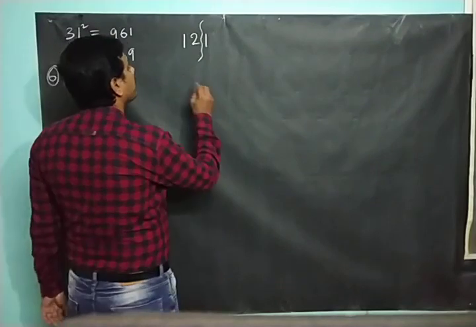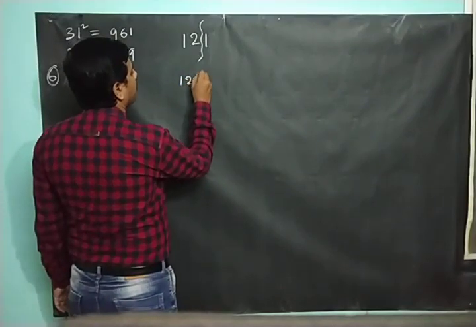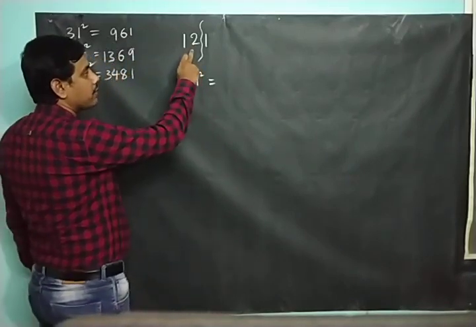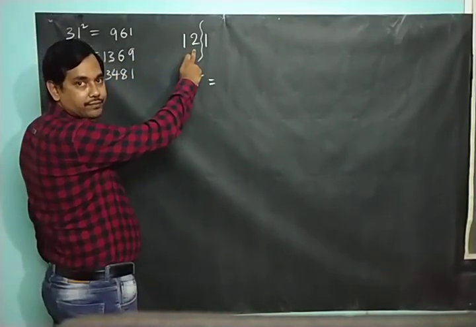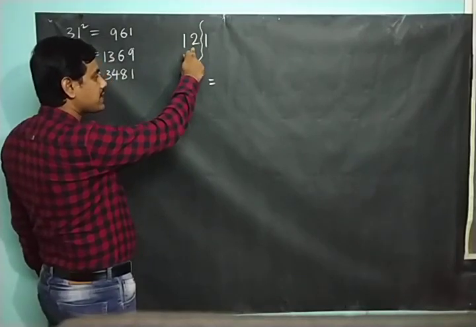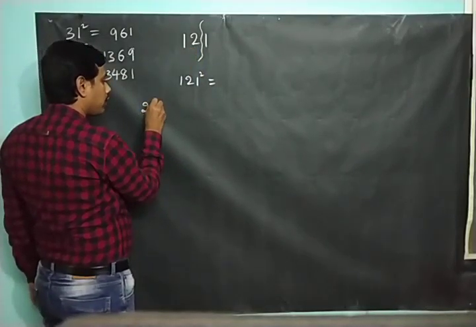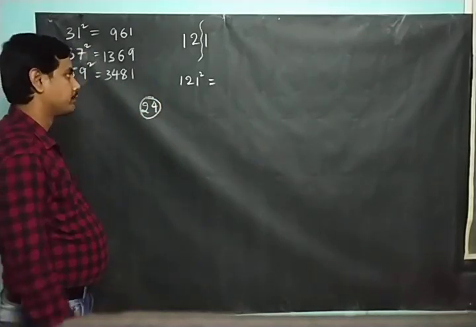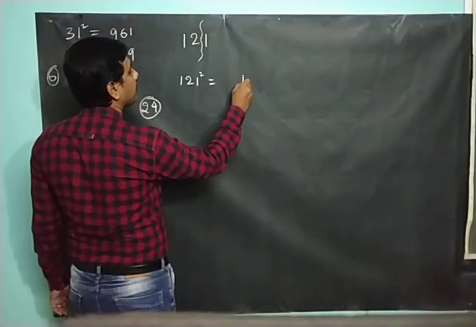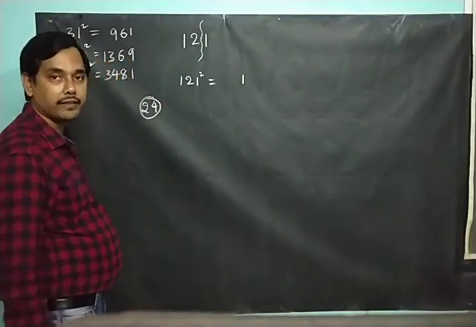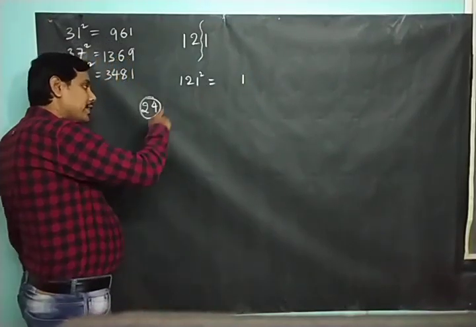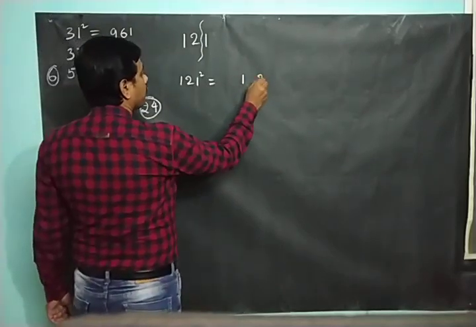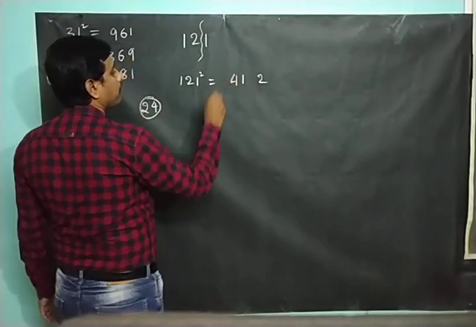Right? So what is the multiplier for 121? As we have 12 here, the multiplier will be double of 12, that is 24. 24 will be the multiplier. So what is 1 square? 1. Fine. What is 1 into 24? That is 24. Write 2, carry 4.